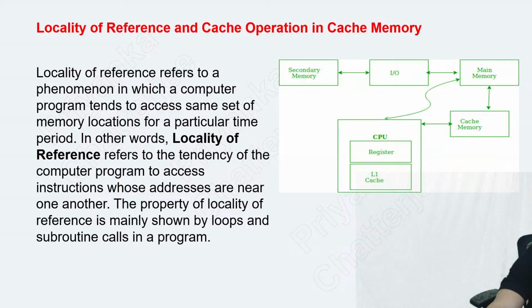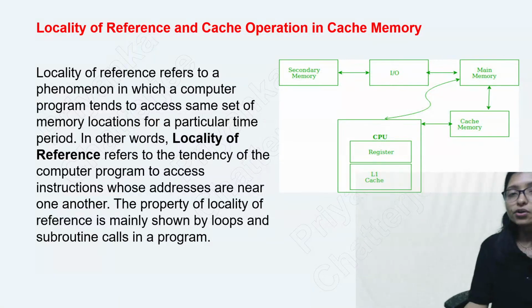And locality of reference. Locality of reference, I have discussed this in operating system also. This is the phenomenon where the same memory location is used multiple times, again and again you are accessing the same memory location. That is called locality of reference. It refers to the tendency of a computer program to access instructions whose addresses are near one another. From the same location only you are accessing. That's why it is called locality of reference. Got it? So the remaining topics we can do tomorrow.